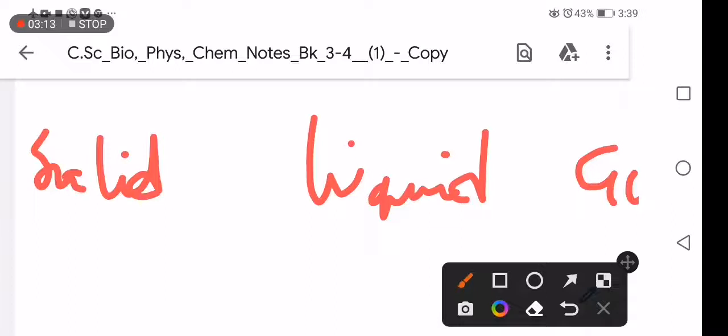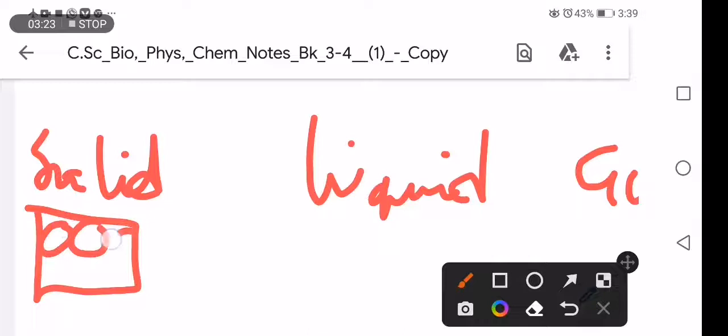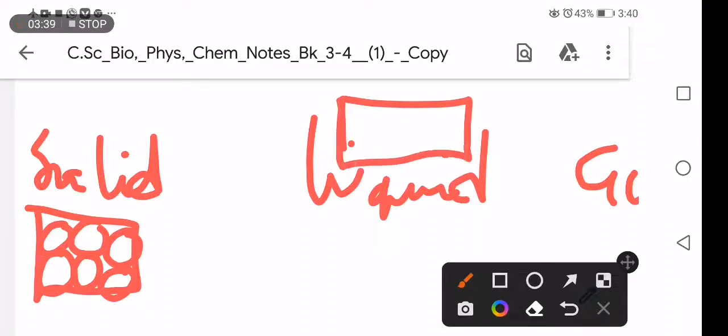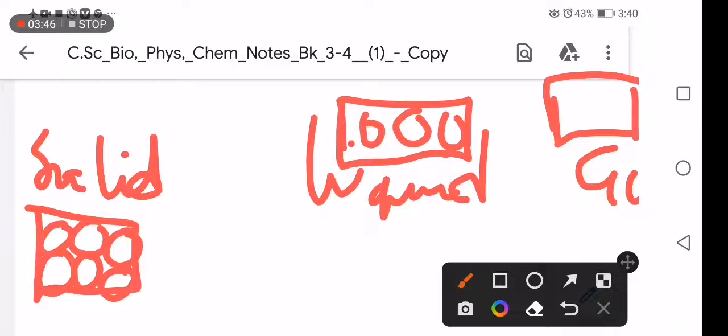What causes that? The solid state particles are tightly packed to each other. As you can see, there is no space. Particles cannot move freely. In liquid state, particles are free to move like this. Then in gaseous state, particles are also free to move.